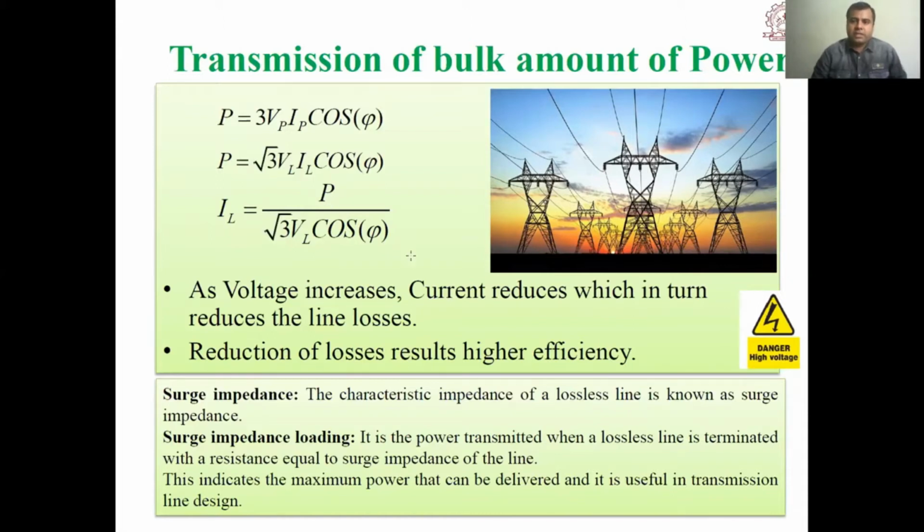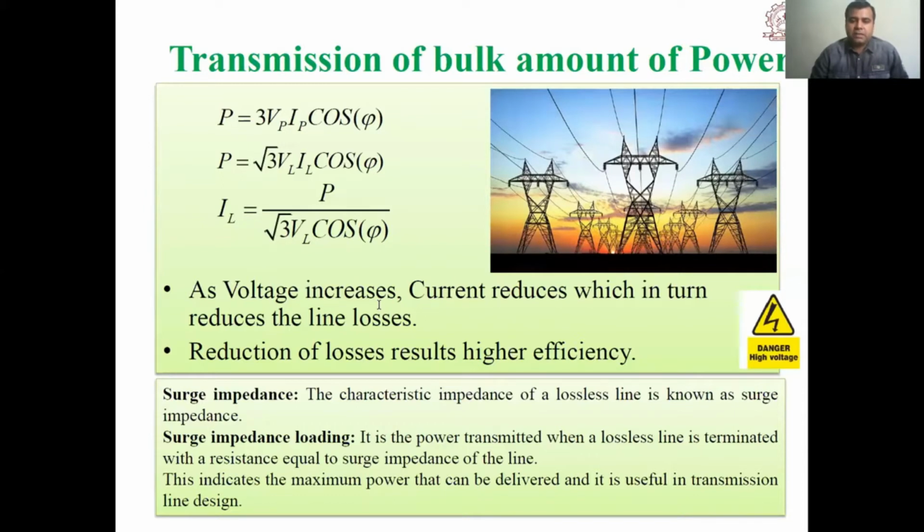So the question is, for a high voltage transmission line, how much can we load? That depends upon the surge impedance loading, or surge impedance, of the transmission line. What is surge impedance? The characteristic impedance of a lossless line is known as surge impedance. Surge impedance loading is the power transmitted when a lossless line is terminated with a resistance equal to the surge impedance of the line.